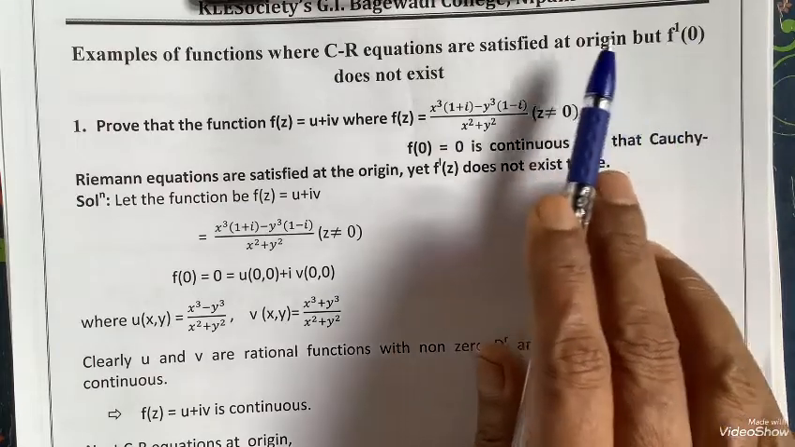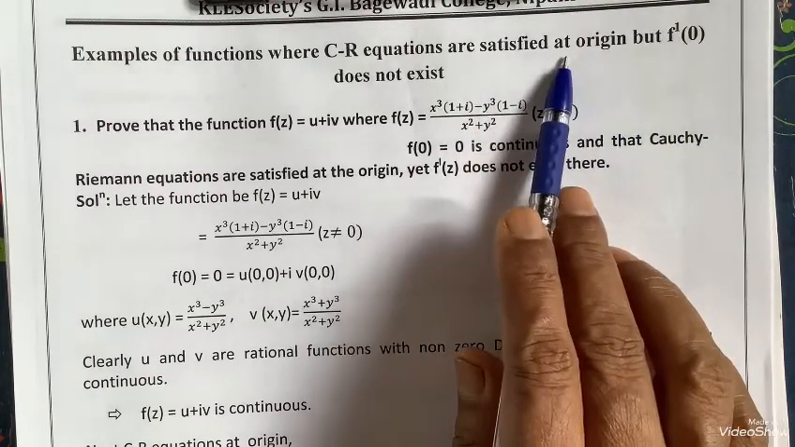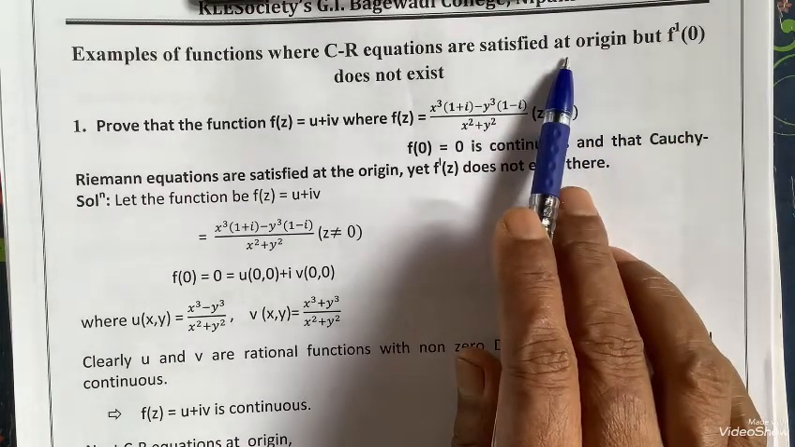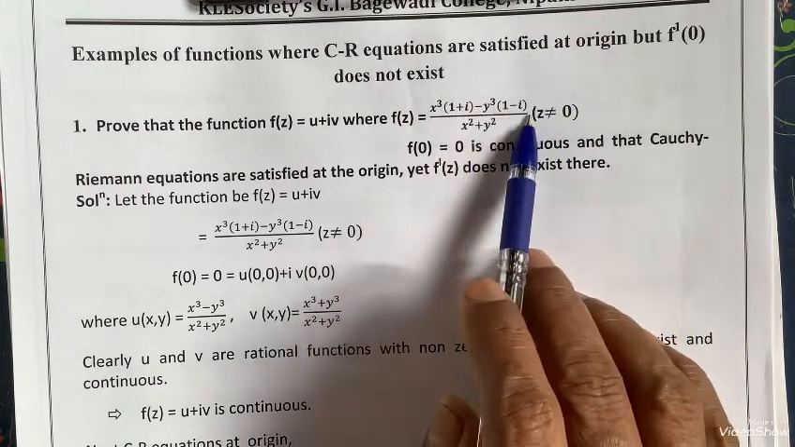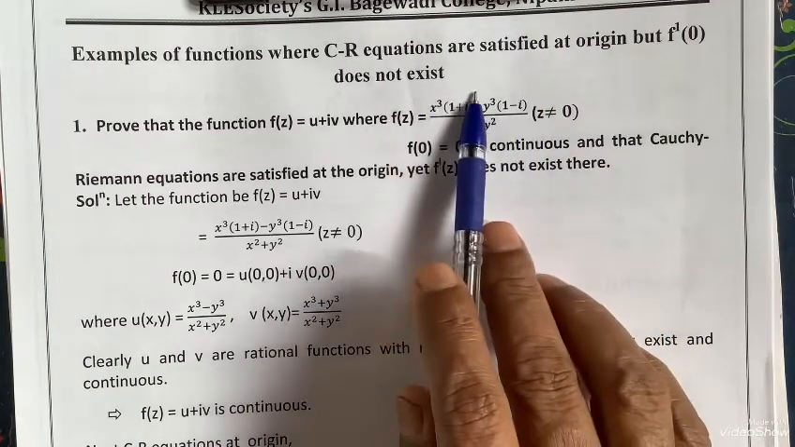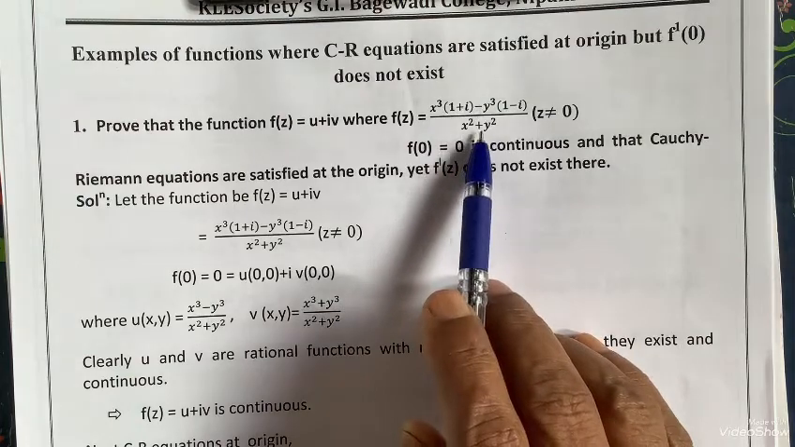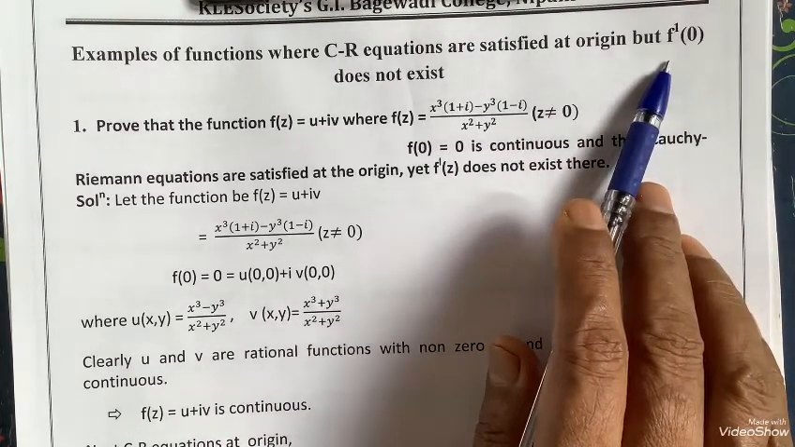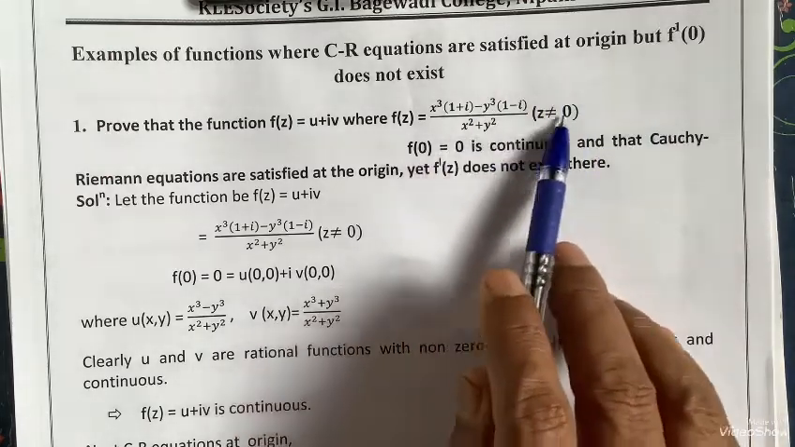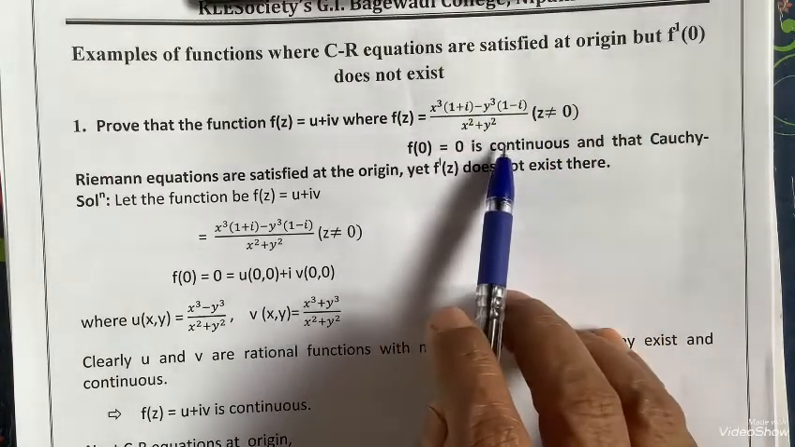See here, even though the CR equations are satisfied, the function is not necessarily analytic. The sufficient conditions for the function to be analytic, along with CR equations, are that all the partial derivatives must exist and be continuous. If only CR equations are satisfied and partial derivatives don't exist, then the function is not analytic or differentiable. So these examples are usually asked for 5 marks.